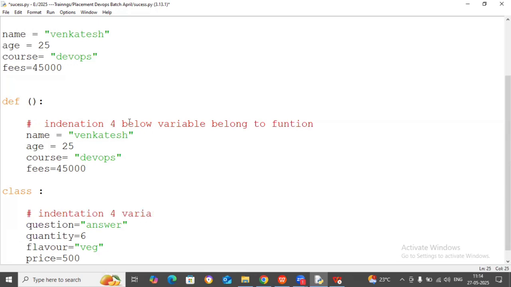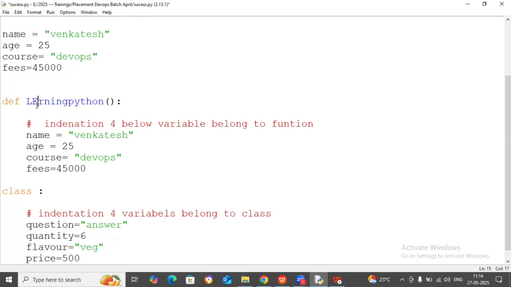4 variables belong to what? Class. And here the function name can be what? Something. You can write a function name, what is that? Learning Python.